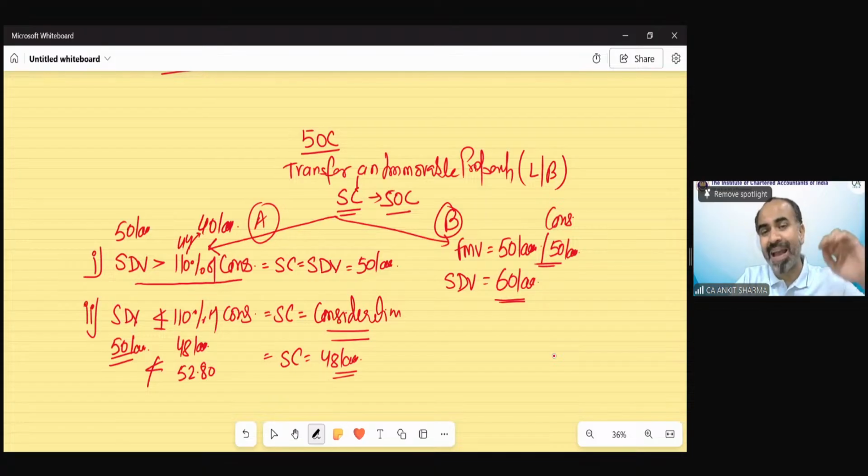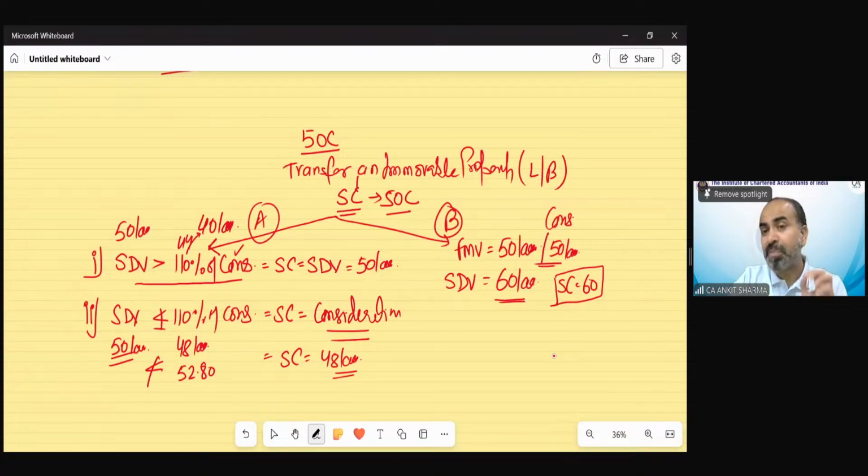So if we apply the normal provision, we will take the sale consideration as 60 lakh because it is exceeding 110% of consideration. So the assessee will say this is unfair.